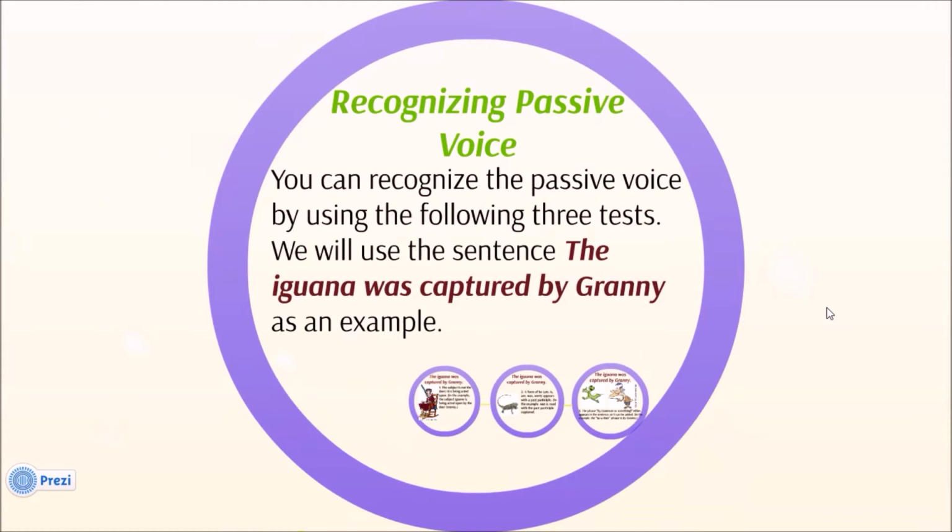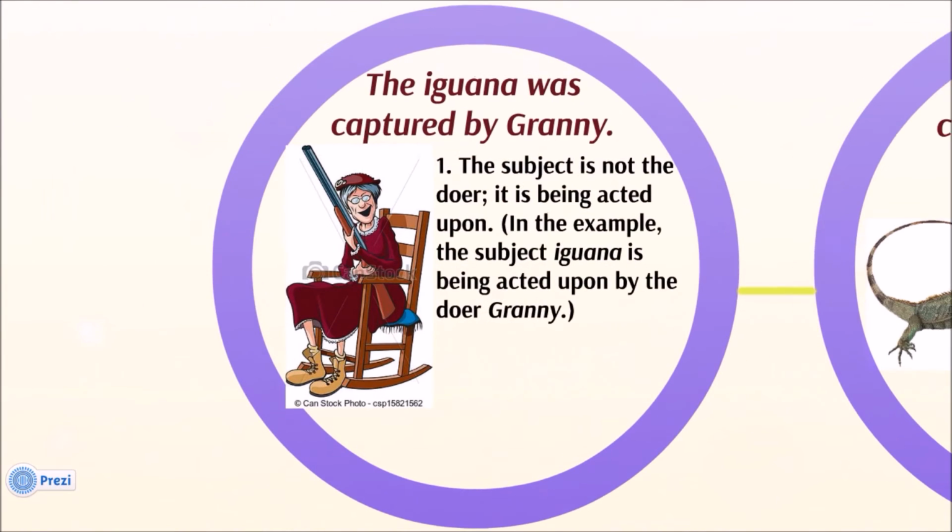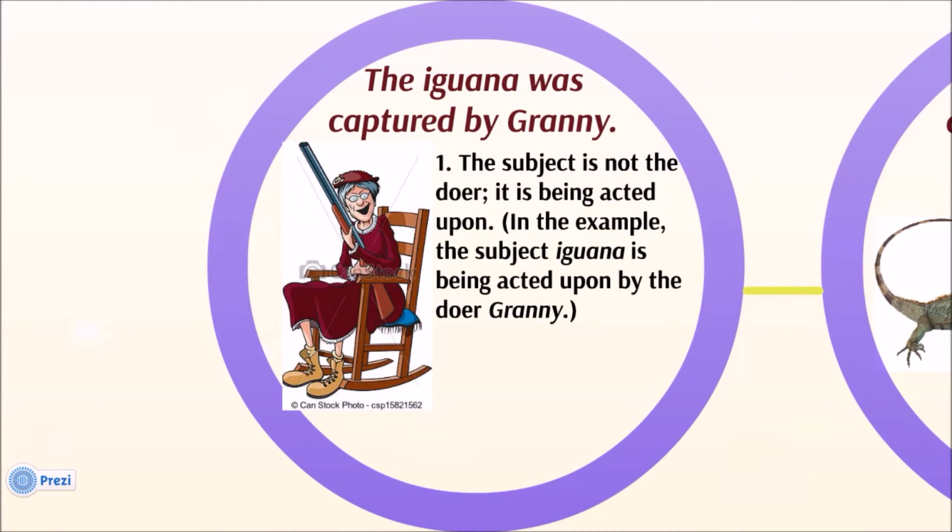You can recognize the passive voice by using the following three tests. We will use the sentence, the iguana was captured by Granny, as an example. First, the subject is not the doer. It is being acted upon. In the example, the subject iguana is being acted upon by the doer, Granny.